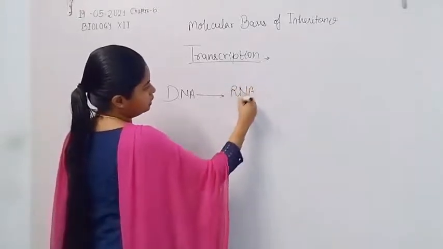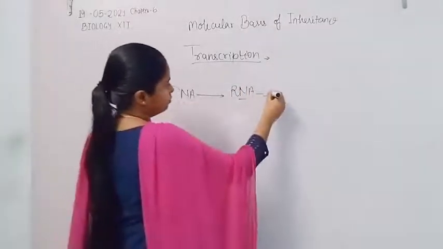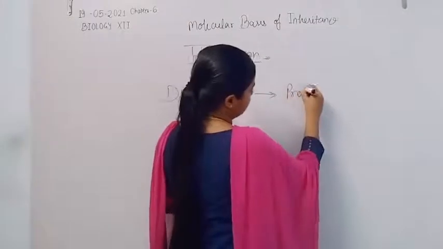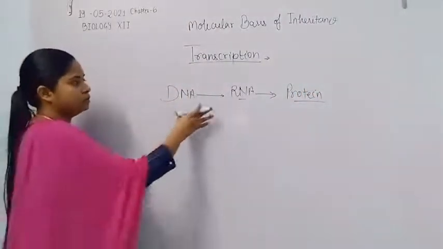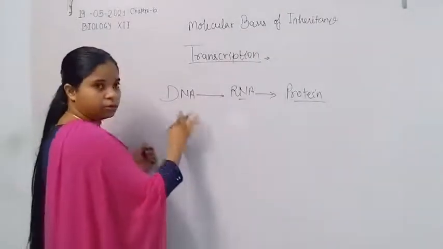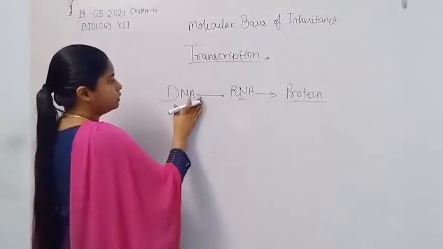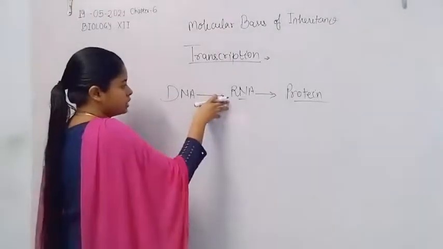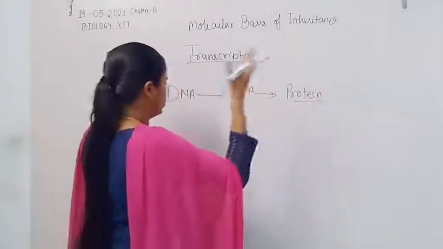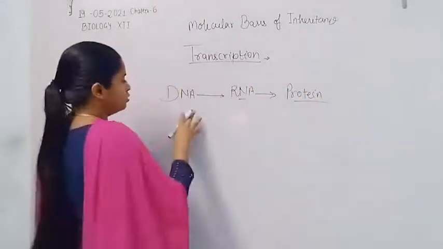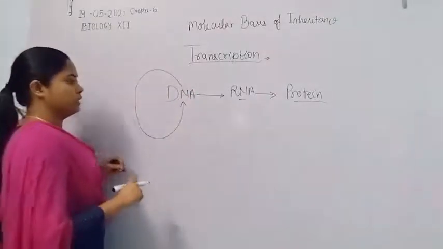So RNA will be formed from the DNA molecule, and from RNA the protein can be synthesized in the cytoplasm. So this process is the central dogma hypothesis given by Watson and Crick: the DNA undergoes synthesis of the RNA, and RNA further undergoes synthesis of the protein.